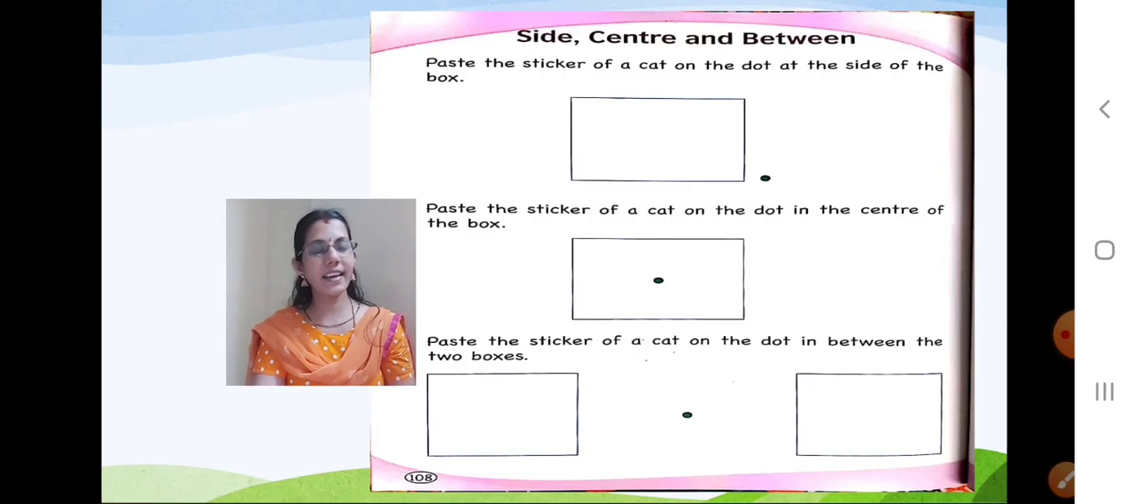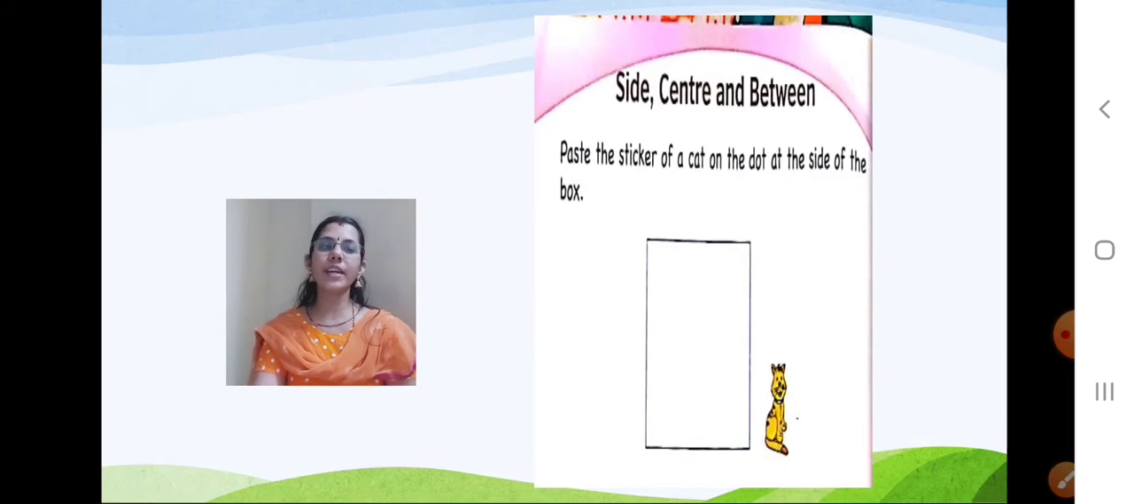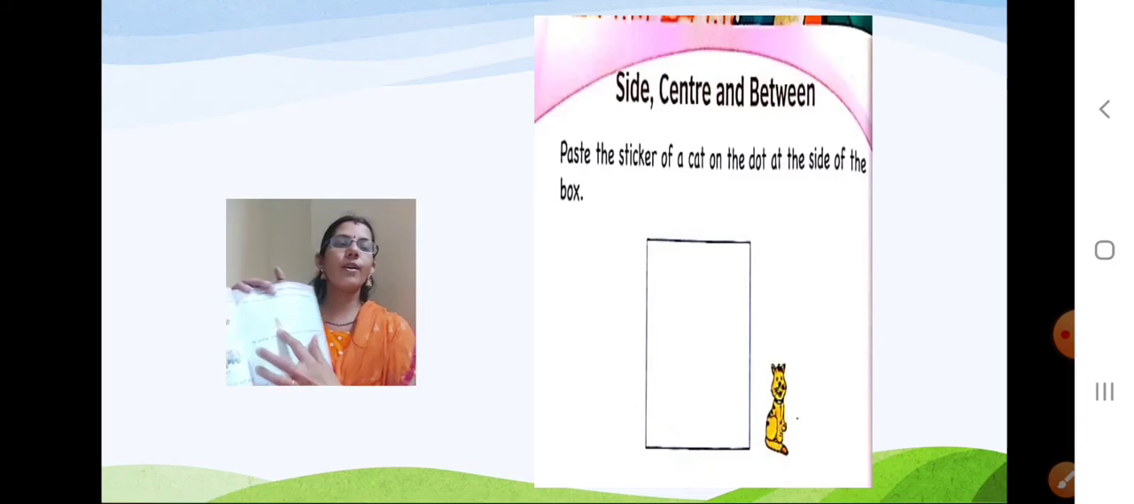Take that cat sticker and paste it on the dot. Where is the dot? There. See, I have pasted. Done? On the dot, because they told us to paste it on the side. Where is the dot? The dot is on the side. So you have to paste that cat sticker on the dot. I have done. All done?